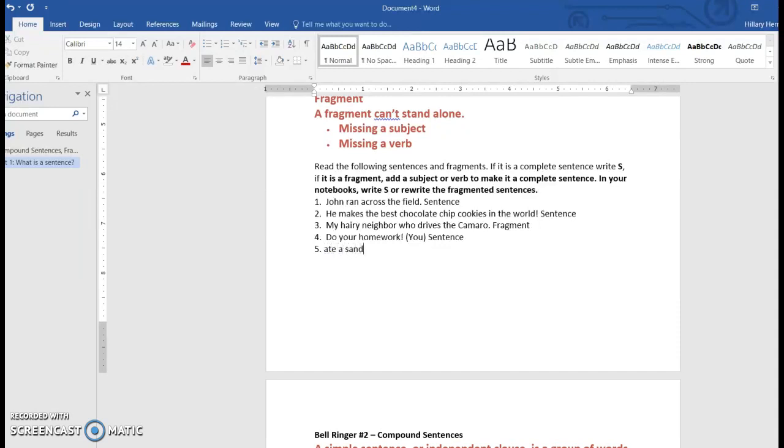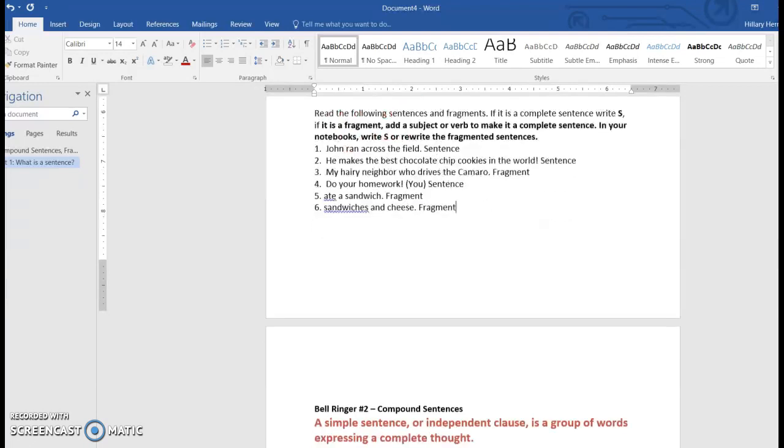Or another fragment might be: ate a sandwich. It's a fragment. Or: shop sandwiches and cheese. Also a fragment. The fragments don't stand by themselves. That's all you really need to remember.